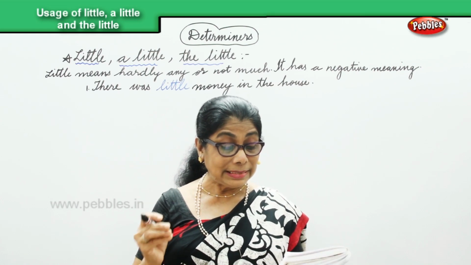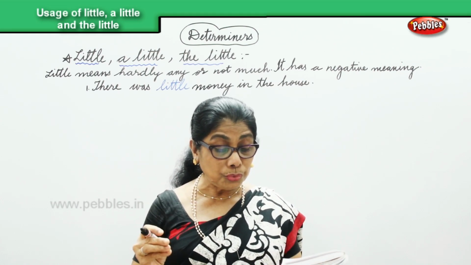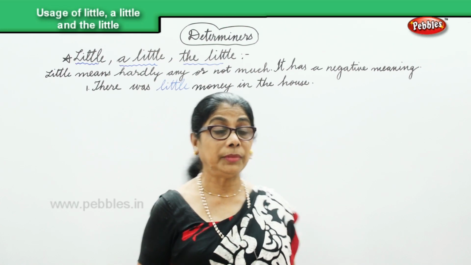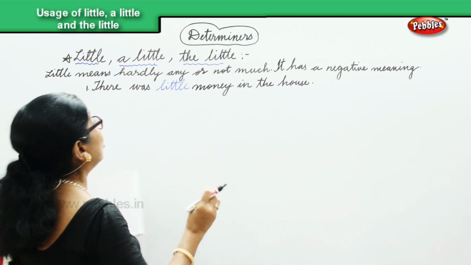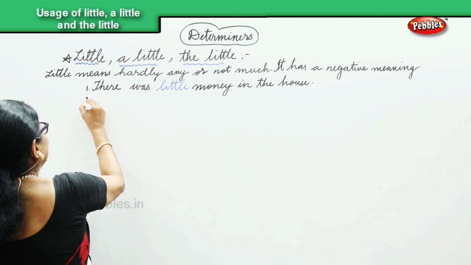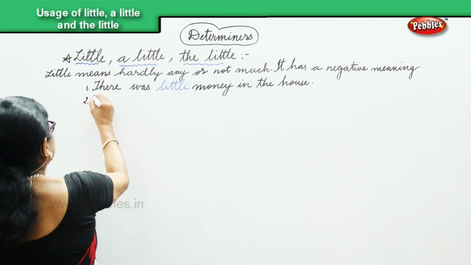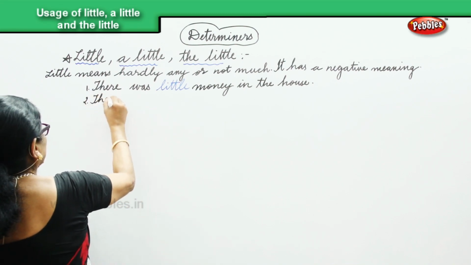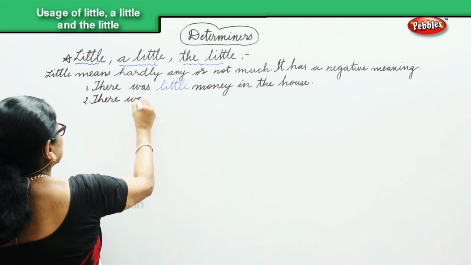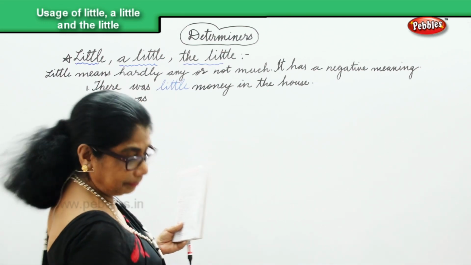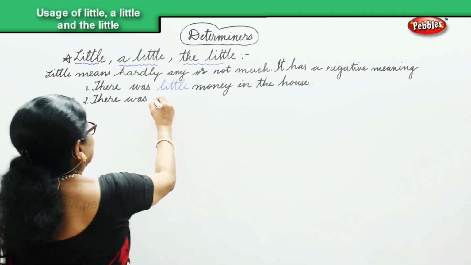There was little that she could do to help the patient. So what could the doctor do? The doctor could hardly do anything. There was little. That means not much.